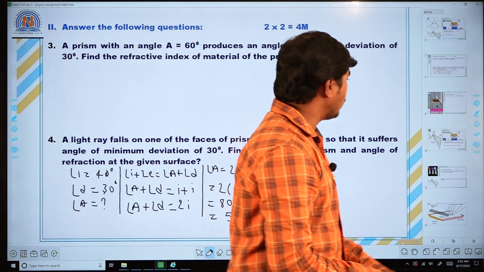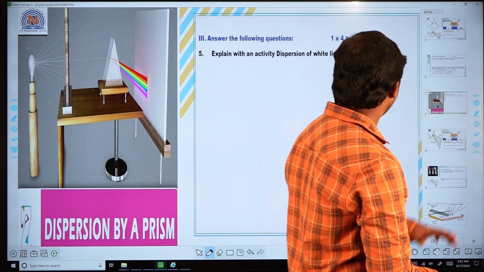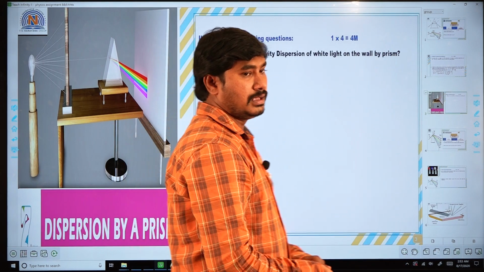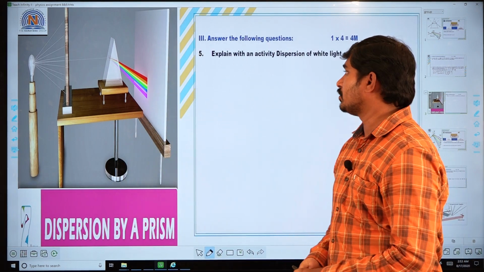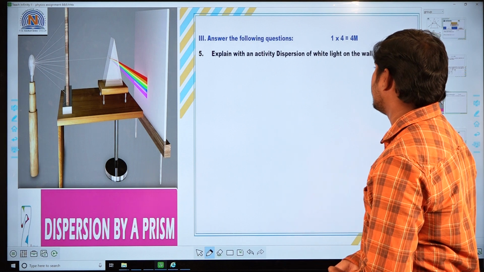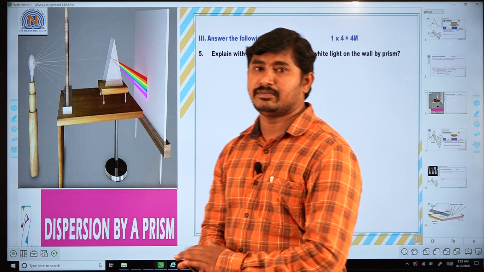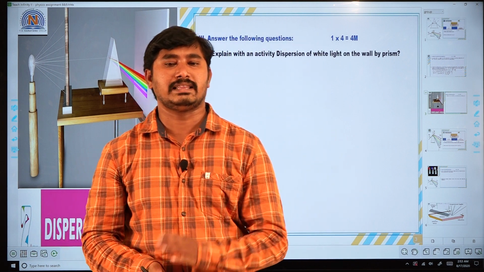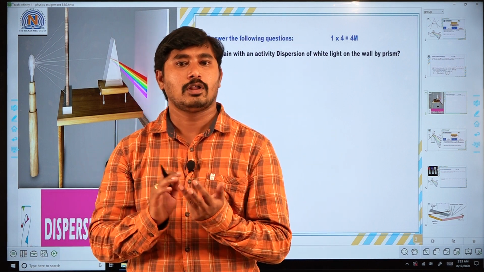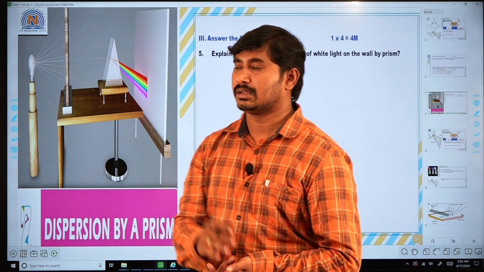Now, let us discuss question number 5. See the question here, this is an activity. The question is, explain with an activity the dispersion of white light on the wall by a prism. So, in an activity, mainly 3 important points are there. The first is aim, apparatus and procedure.